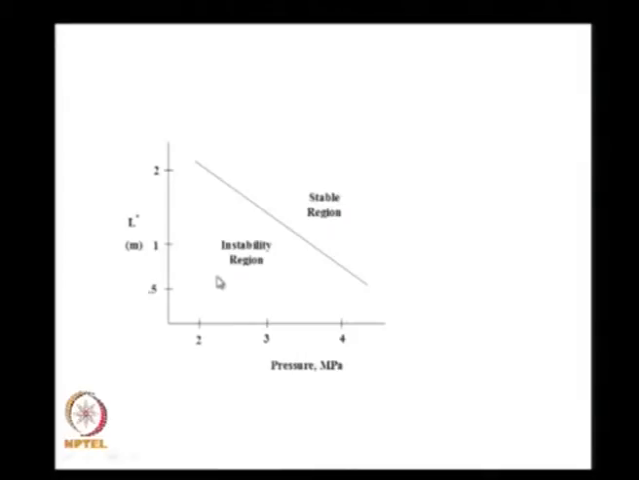So I have the instability region corresponding to small values of L star. If the chamber pressure is smaller, the chemical reaction time is larger, the chemical reactions take more time to go to completion, Tc is larger, and therefore I have an instability region over here and a stable region corresponding to larger values of L star and larger values of chamber pressure. Therefore, we find that for solid propellant rockets it is necessary to provide either a large value of L star or a large value of chamber pressure for stable operation to take place.